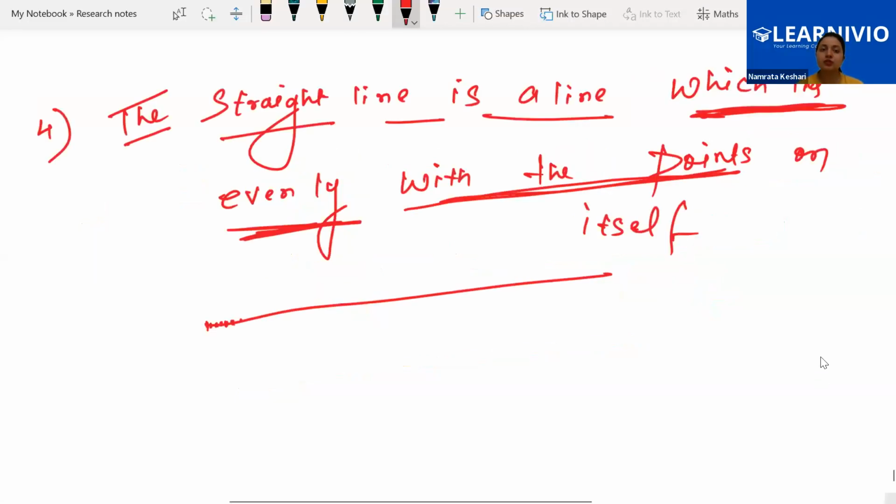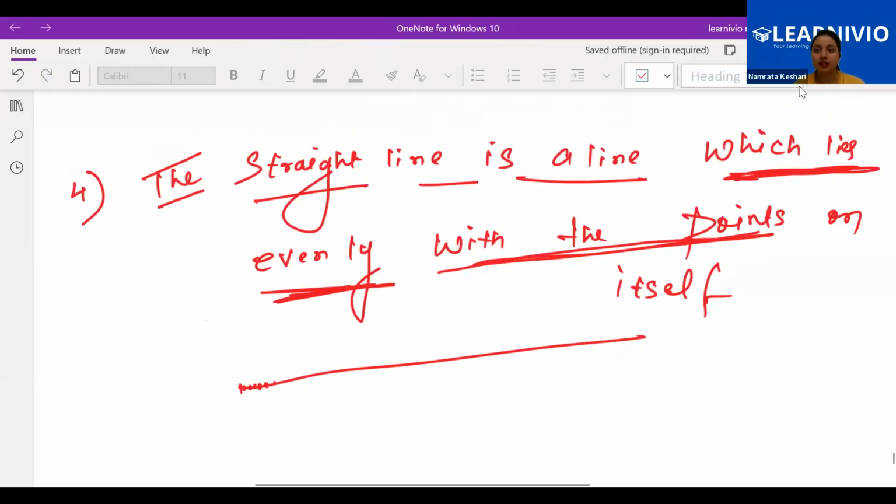Okay, let's continue. So here, what does the definition say? The definition says a straight line is such a line. Can you see my screen? Yes, ma'am. Yeah, let's continue.